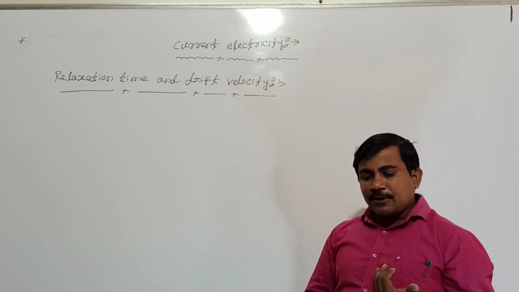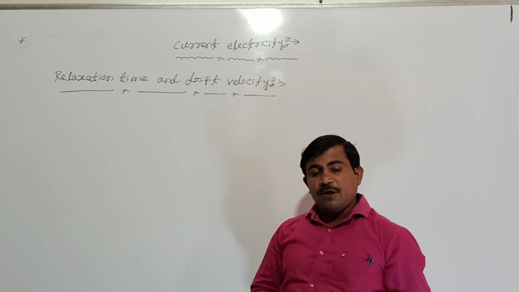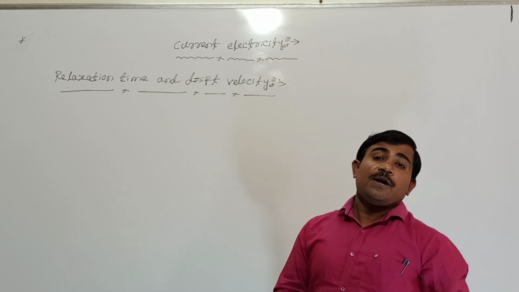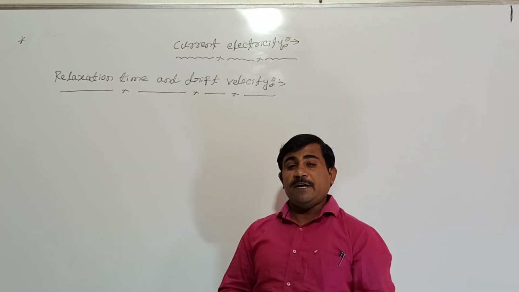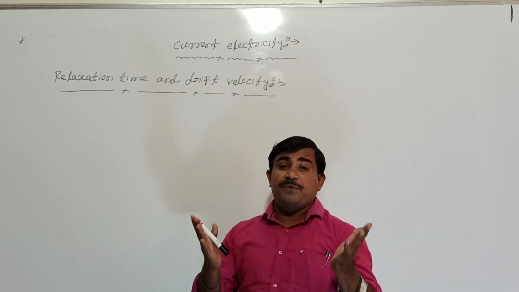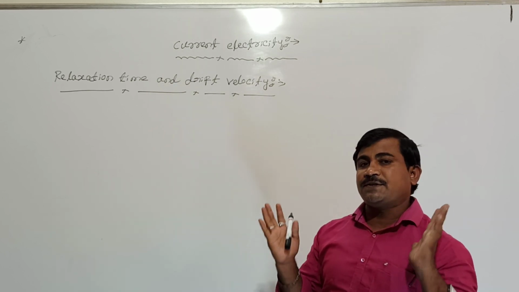At room temperature, these free electrons move with a high speed of the order 10 raised to 5 meter per second. But on average, the average velocity of these free electrons moving inside the conductor is zero.